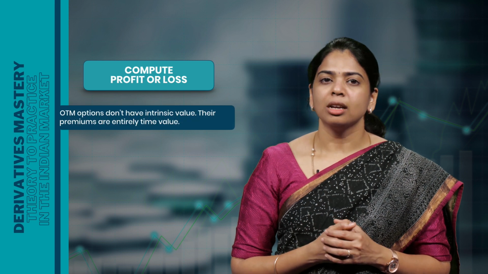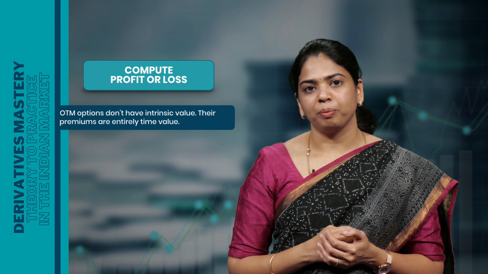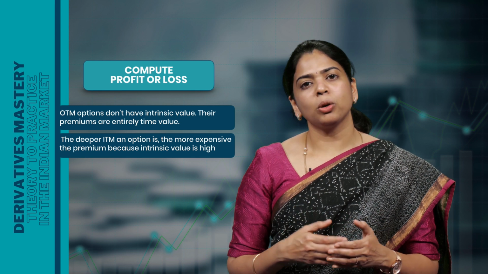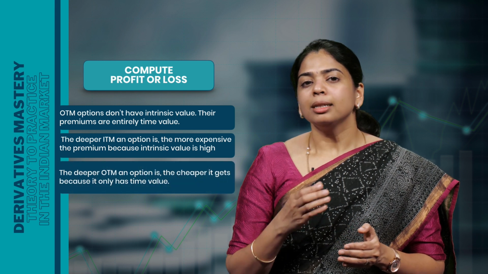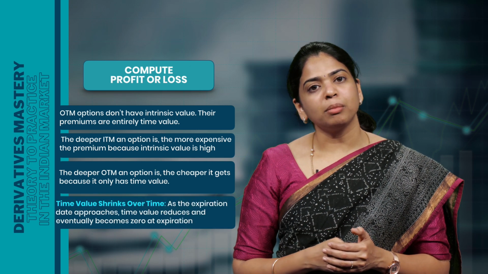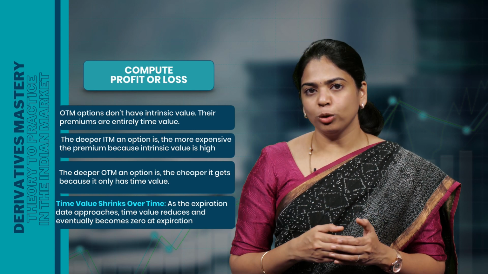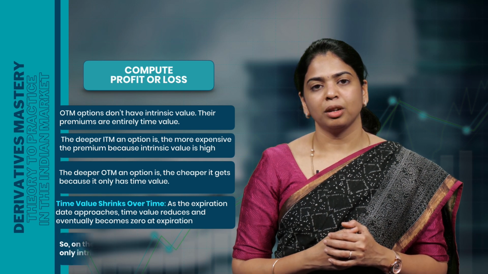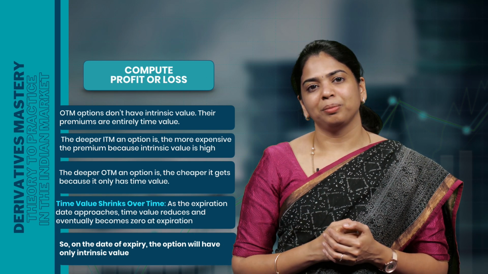So here are the key learnings. OTM options don't have intrinsic value. Their premiums are entirely time value. The deeper in the money an option is, the more expensive the premium because the intrinsic value is very high. The deeper OTM an option is, the cheaper it gets because it only has time value. And please remember that the time value shrinks over time. As the expiration date approaches, the time value reduces and eventually becomes zero at expiration. So on the date of expiry, the option will have only intrinsic value.